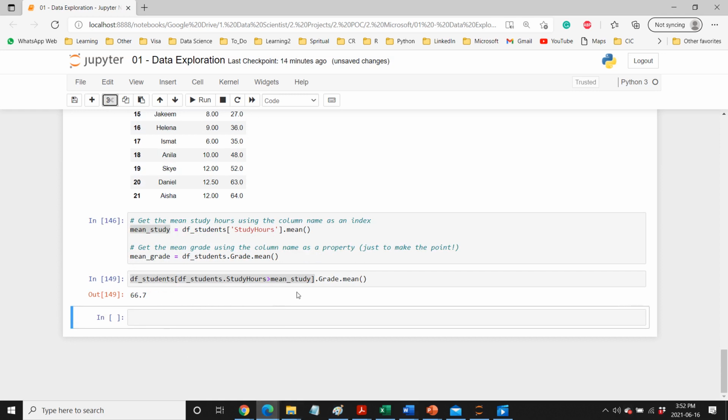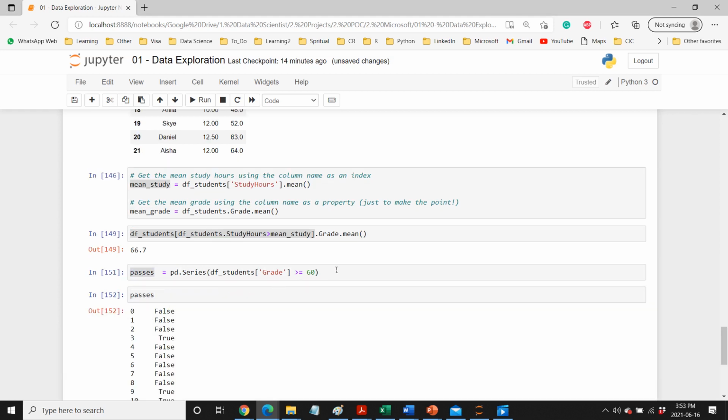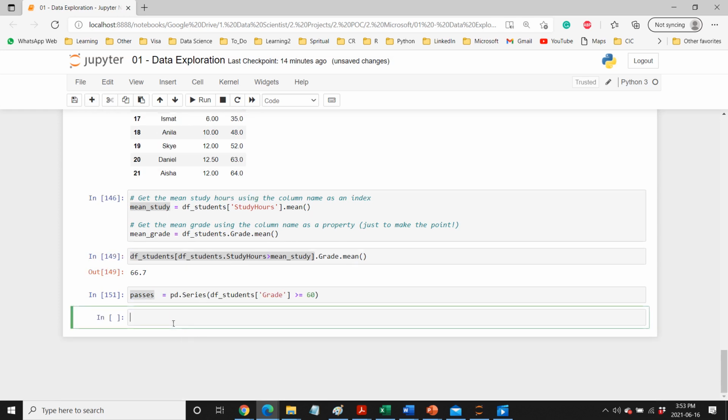Now suppose we want to create a new column, where we say that if the study hours is greater than the mean study, or no, let's take this one. Here we are creating a pandas series, using pd.Series, where the grade is greater than 60, then we call it a pass. We do that, and this will basically give us all the true and false. Where it fulfills the condition, it gives you pass, otherwise it gives you fail. So it is just checking that.